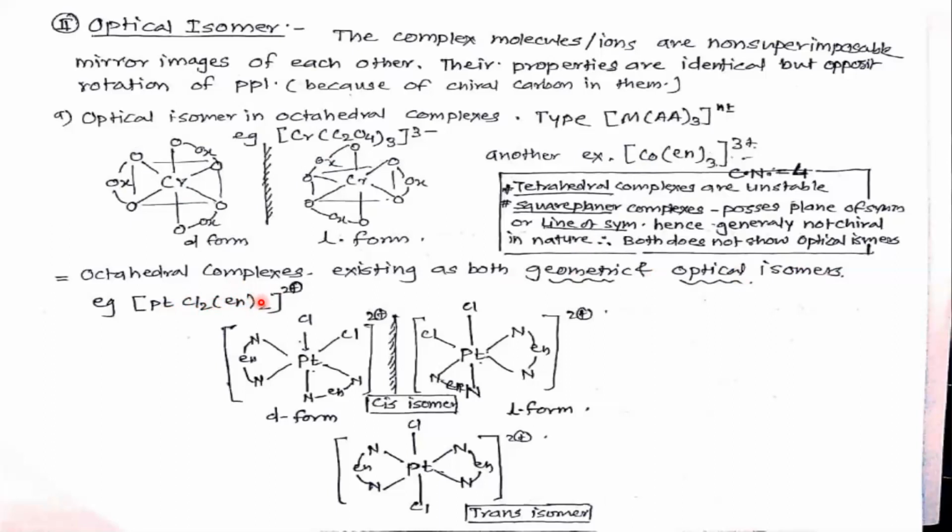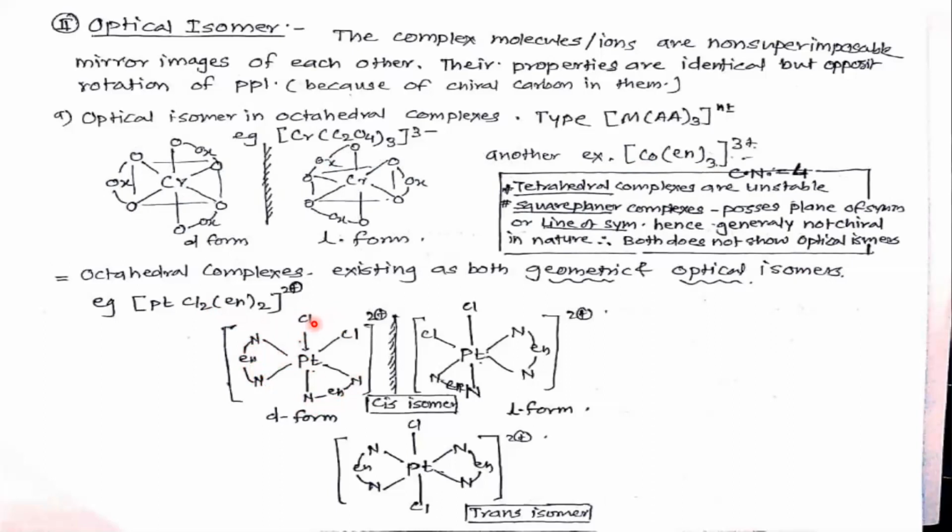So 2 times 2 is 4 donors, plus 2, 4 plus 2, 6. So it has the structure in this way. Platinum is the central metal, with this one ethylene diamine, this second ethylene diamine, one chlorine and a second chlorine.